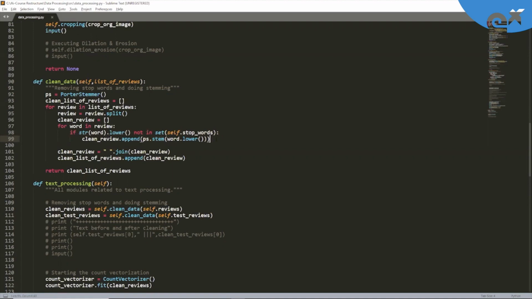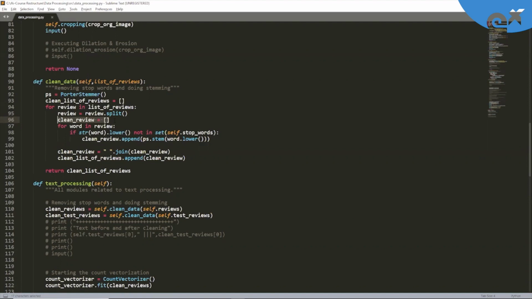This loop is on all the reviews we have in the list, and this loop is for all the words in a single review. What happens is, after each loop, in our clean review we are going to have words in lowercase, if they are not part of stop words, and after applying stemming. So what is clean review? All the pre-processed words in a sentence. Everything is going to be in lowercase.